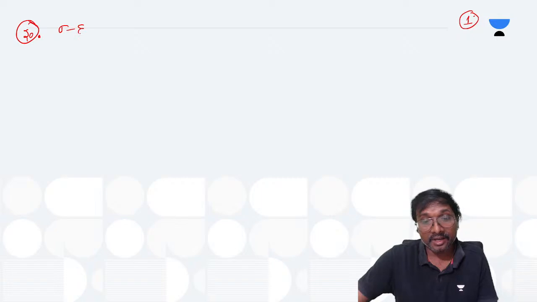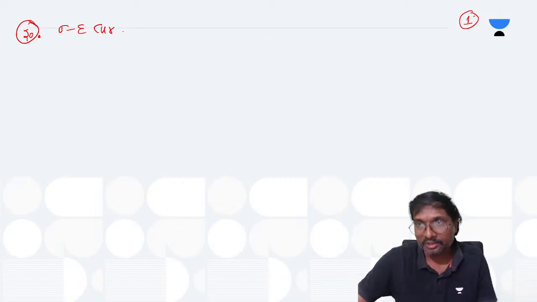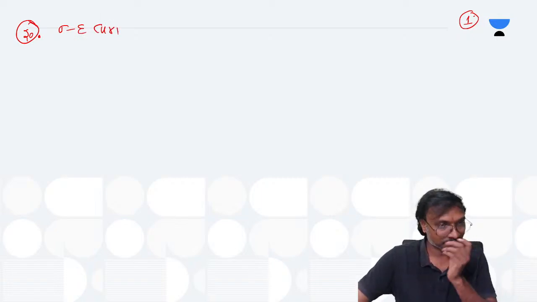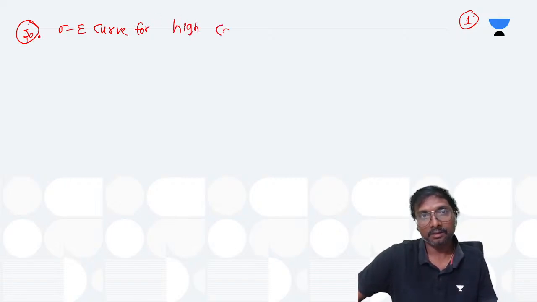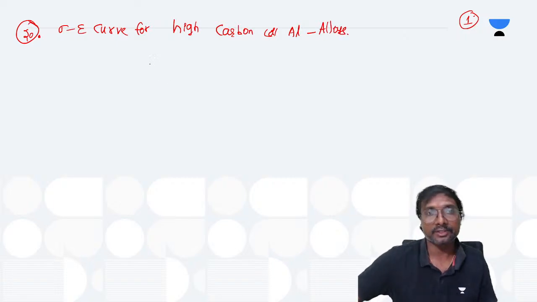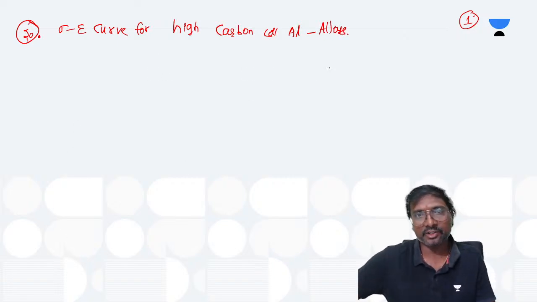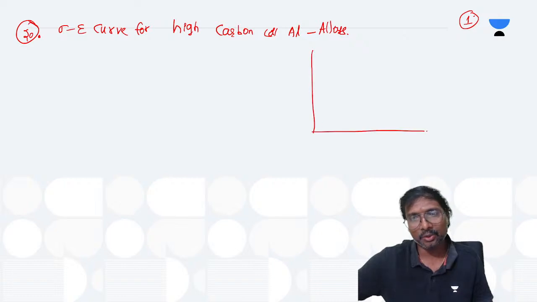Stress strain curve for which one? High carbon steel, or you can also call it aluminum alloys, right? So if you have a stress strain curve like that, how can you get the yield stress?